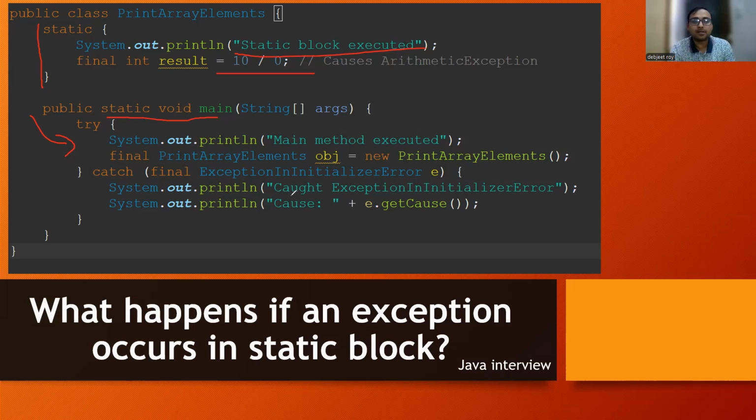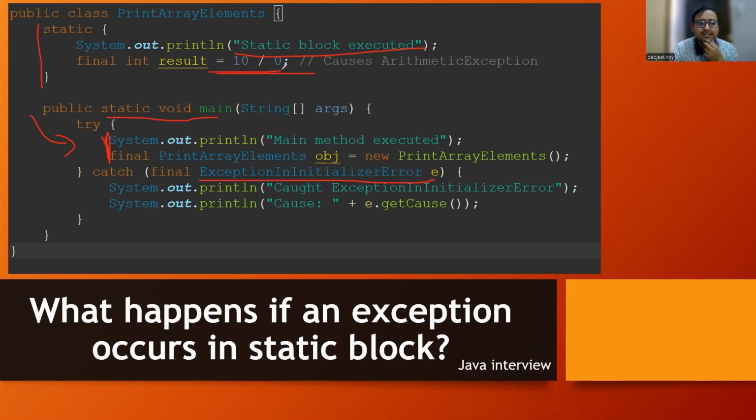And after that, what will happen? It will go to the catch block. So will it print these two lines? Will it come here? Do let me know. No, it will not come here, because in the static block only it started throwing me an exception. So in that scenario, it will not go to these statements directly. It will try to see whether it's being caught in the parent class methods or not. So here it will go to the main method, and directly it will try to see whether there is any catch block which handles this exception or not. So here there is ExceptionInInitializerError. This is one of the exceptions that is being thrown, that is being caught basically.